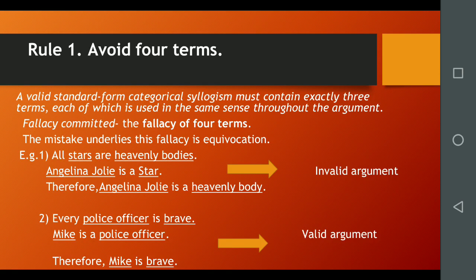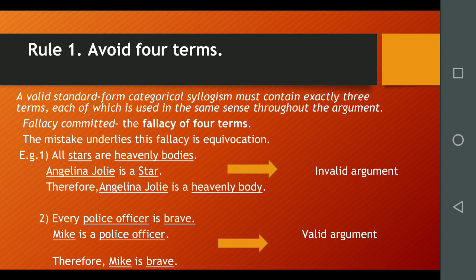There are 6 rules of syllogism. Rule number 1, avoid 4 terms. A valid standard form categorical syllogism must contain exactly 3 terms, each of which is used in the same sense throughout the argument. In every categorical syllogism, the conclusion asserts a relationship between 2 terms, the minor term that is subject and the major term that is predicate.